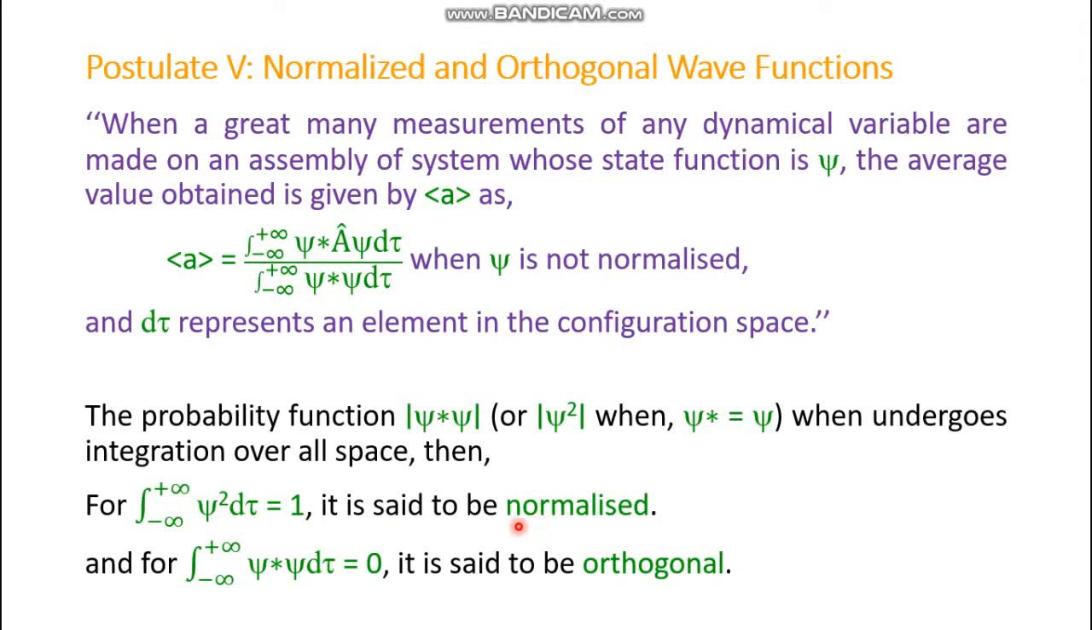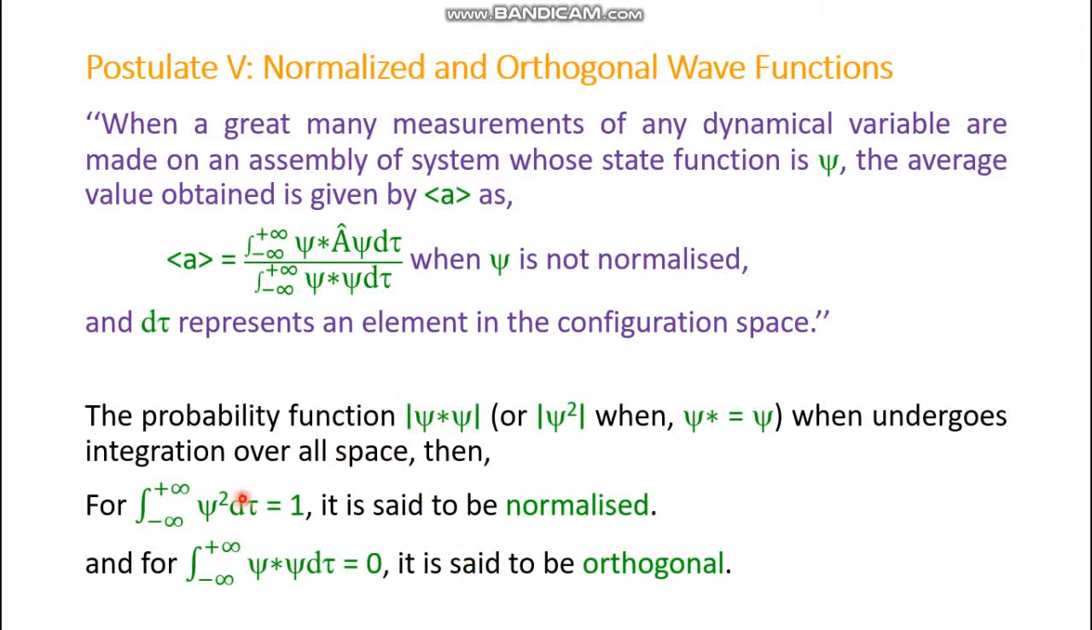And if it has some complex character, and along with its complex conjugate it is integrated over this space with the volume function, then if its value is 0, it is said to be orthogonal. So this is the idea about normalized and orthogonal.